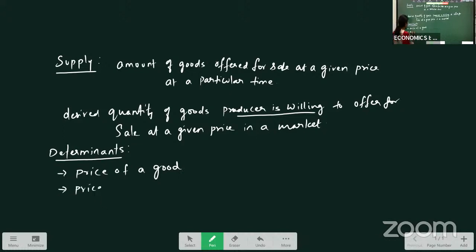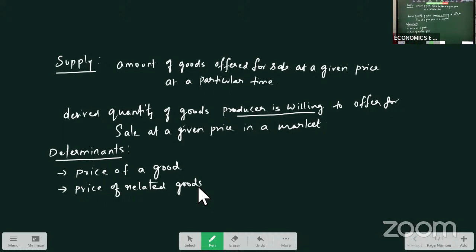Next determinant is price of related goods. Generally when we talk about related goods, we have substitute goods and complementary goods. Substitute goods can be replaced, complementary goods can be used jointly together. So as the price of substitute goods and complementary goods changes, supply of these commodities also changes.